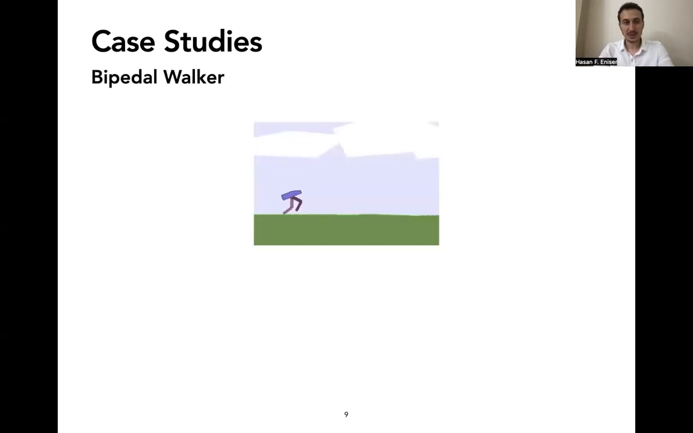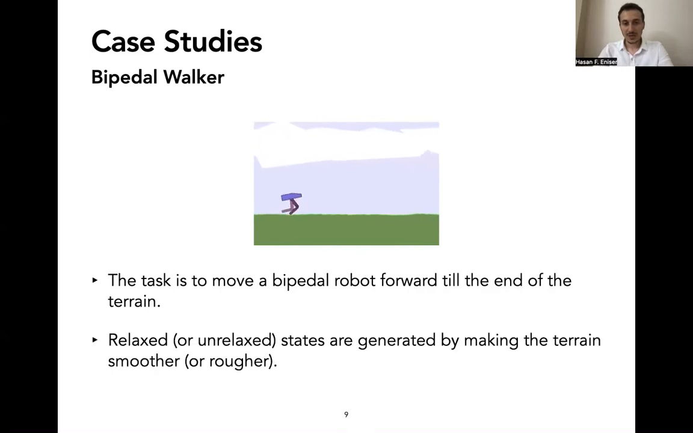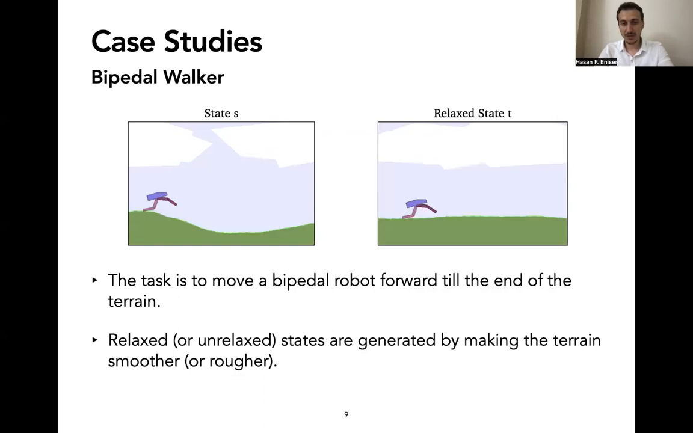The next is bipedal walker, which is again an OpenAI gym environment, and the task is to move a bipedal robot forward till the end of the terrain. And we relax the state by making the terrain smoother. If this is the state S, where the terrain is rougher, we make it smoother to relax it.